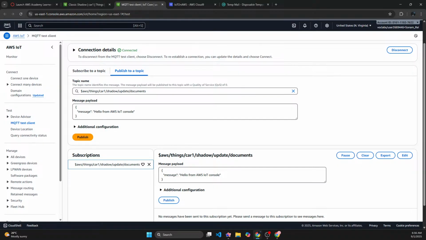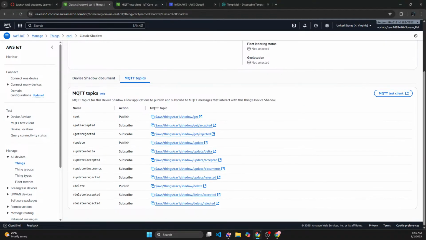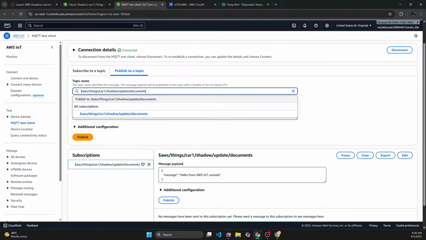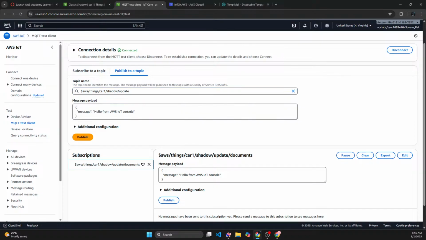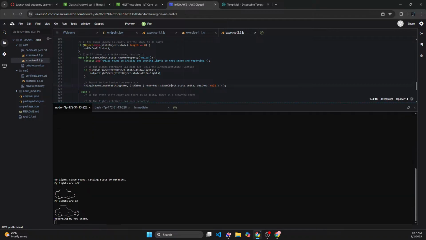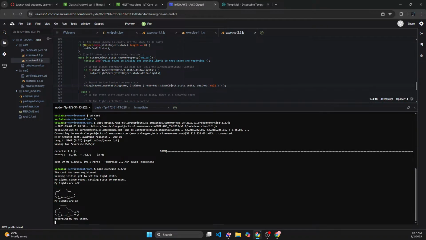Shadows, colon slash shadow slash update. If you want to update, then you can use colon slash shadow slash update. And if you want to update anything, then you can just publish to this topic, all right? And the payload is going to be this. And if you publish to the topic, then you should see the state has been changed, right? So yeah, you can see the states have been changed.